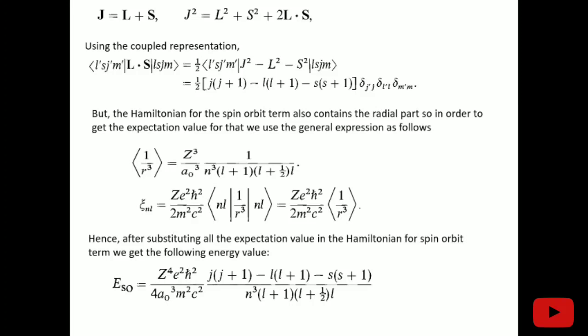And I have represented this zeta NL by the total term excluding the L vector dot S vector. And then this ESO, after evaluating the expectation value of 1 by R cube, or we can say zeta NL and the L vector dot S vector, the last expression which we get in terms of N, L, S, and J, the quantum numbers, is this.